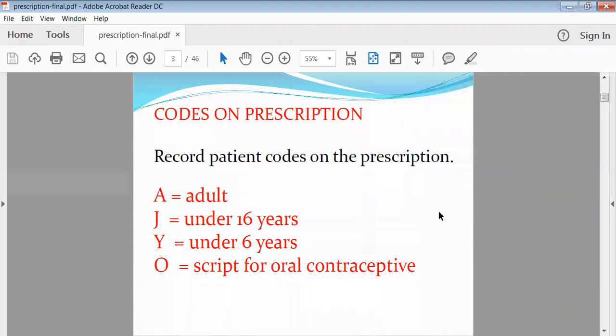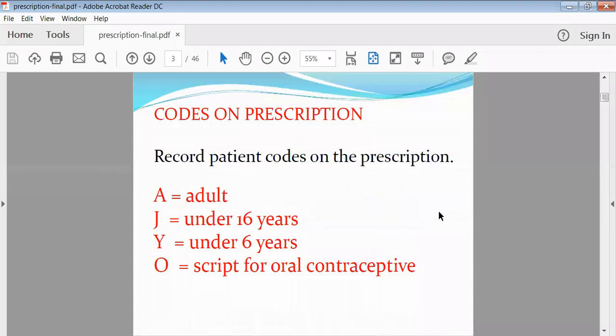Now, regarding the prescription, if you think about what type of codes are written on it, generally some particular symbols are written on your prescription by your doctor or physician. Generally A is written to denote the patient's age, whether he is an adult or a child. Depending on the age of that person, the dose of that drug will be different. It is very general that the dose for a child will be small, and for an adult, the dose will be large.